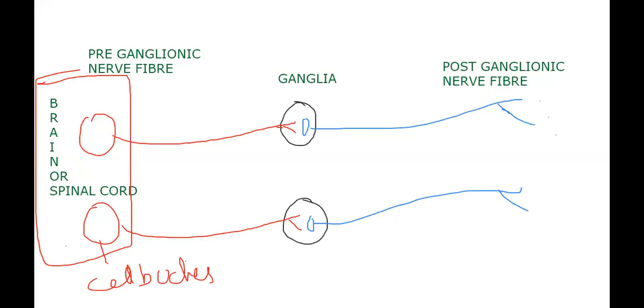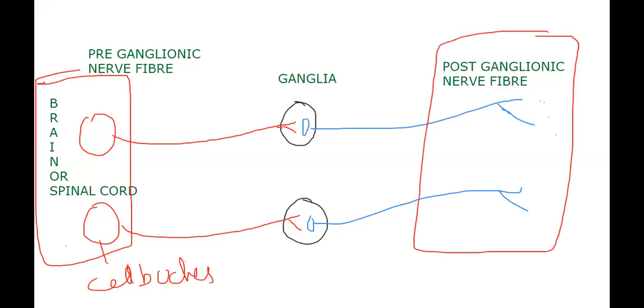Then for the postganglionic nerve fiber, their axons are located in the body. Okay, so you should understand this is the body. So with this information, we'll frame some statements.